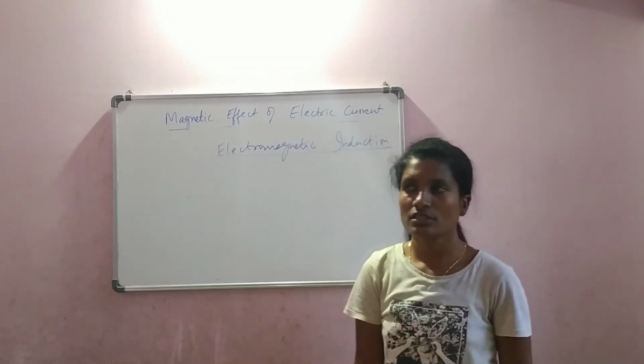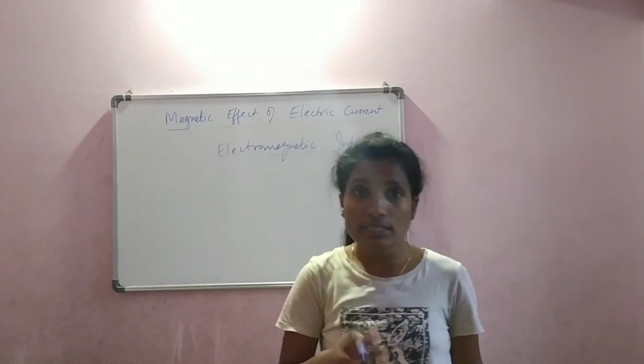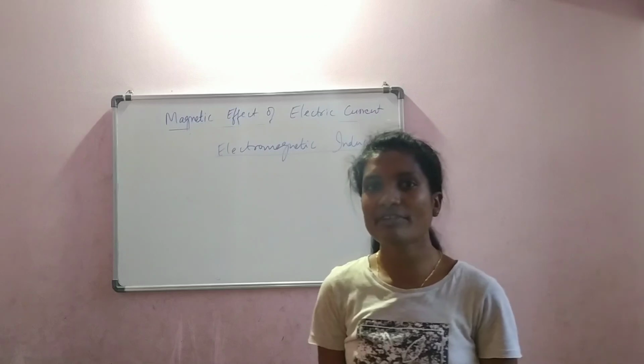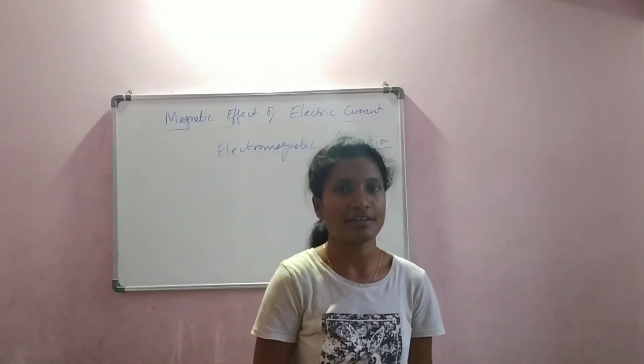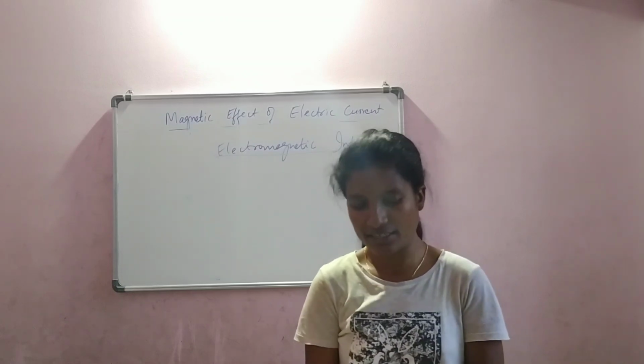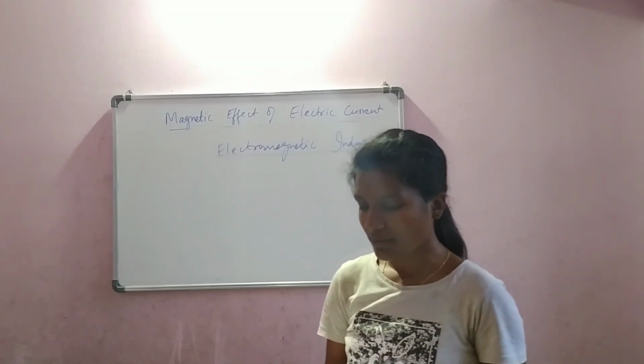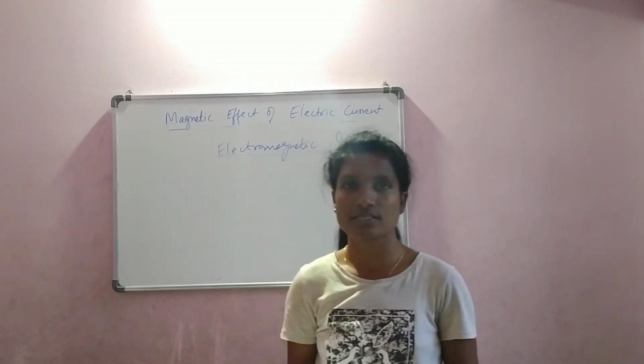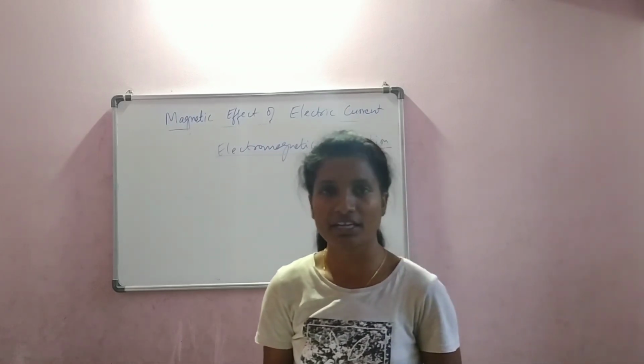Electromagnetic induction is, even magnetism can induce electricity. So far we have studied electricity inducing magnetism. Now it is the other way. Magnetism can also induce electricity. So how can we define that? The production of electricity from magnetism is called electromagnetic induction.